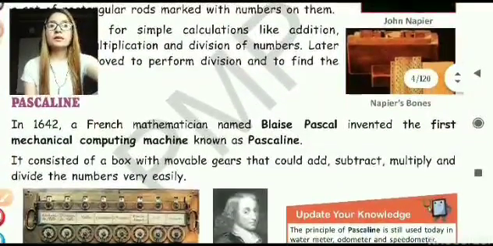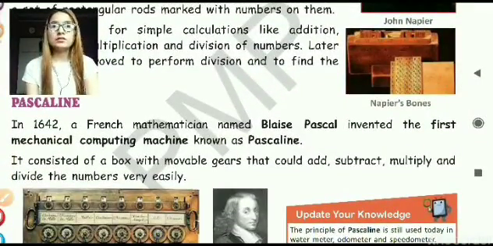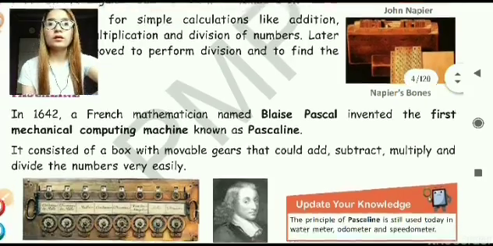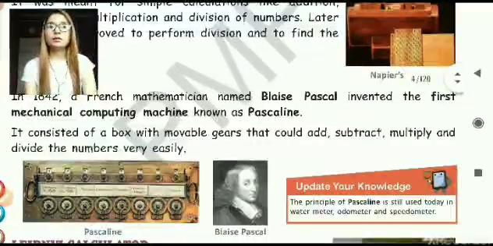Then came the Pascaline. A device called the Pascaline was invented by the French mathematician named Blaise Pascal. So the name is made from his name, that is Pascal, Pascaline. It was invented in 1642 and it is known as a mechanical computing machine.